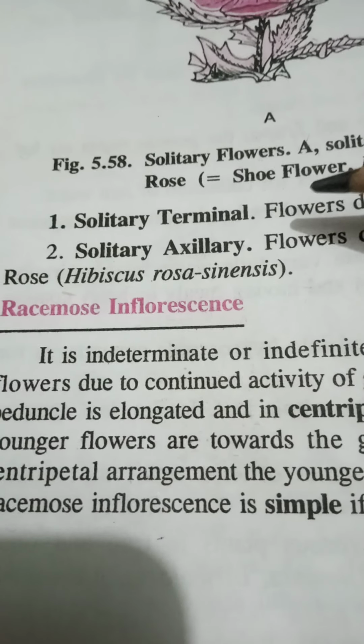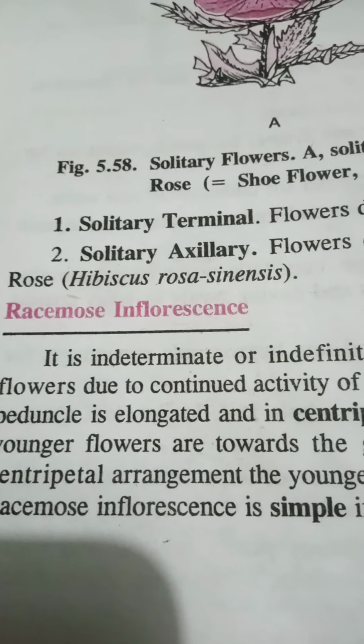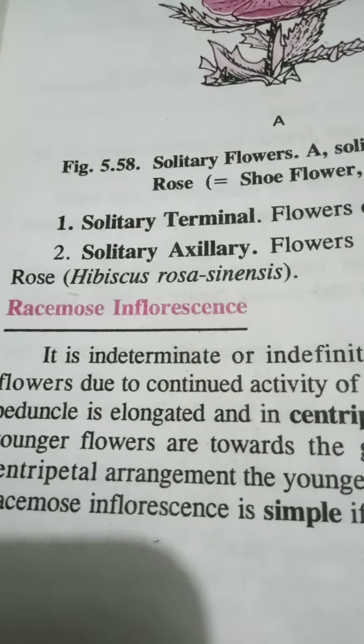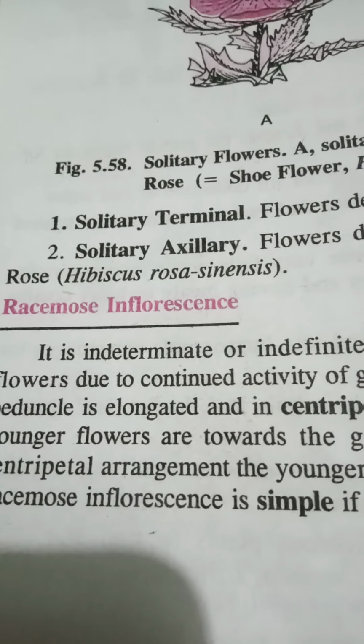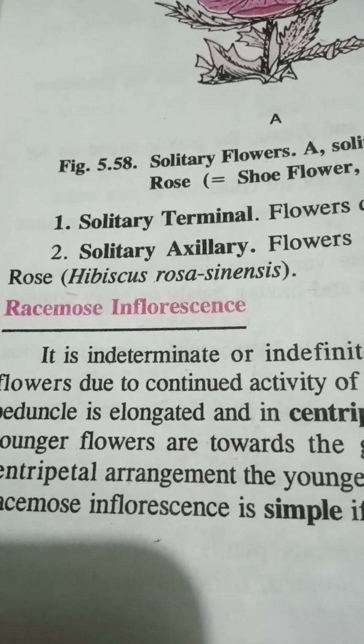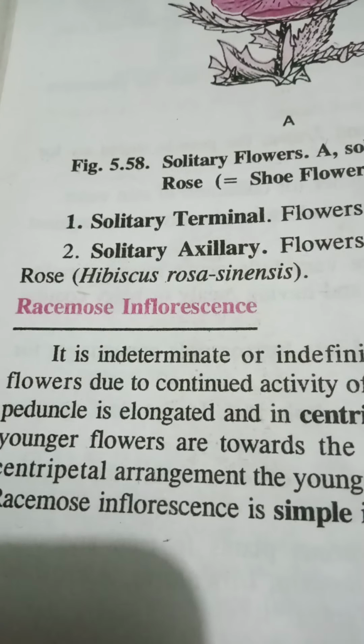That means here the growth of the growing point takes place continuously. The peduncle can produce an indefinite number of flowers without any stop, and the peduncle can elongate. The flowers are arranged in acropetal succession.